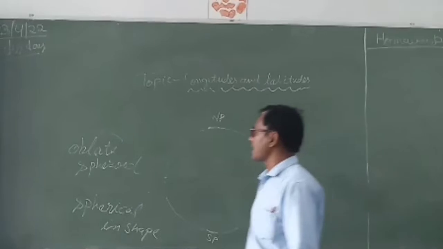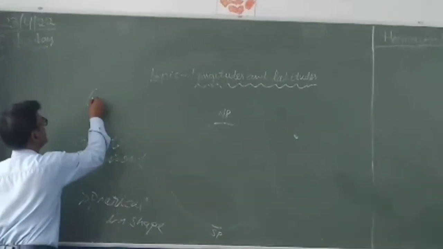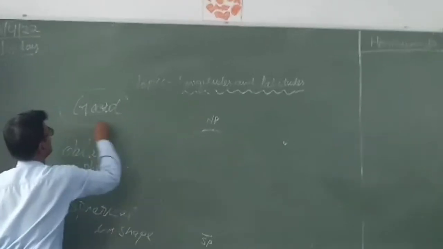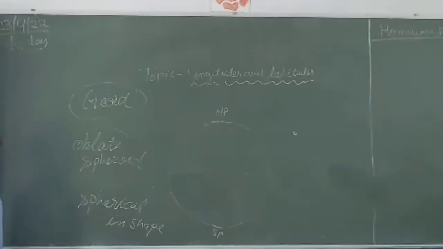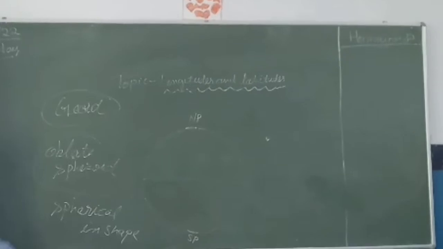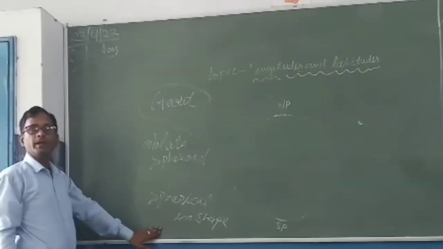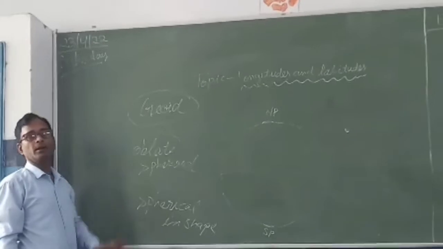It is also known as geoid. G-E-O-I-D, geoid. There are three names: geoid, oblate spheroid, and spherical in shape. But the most popular name is geoid.